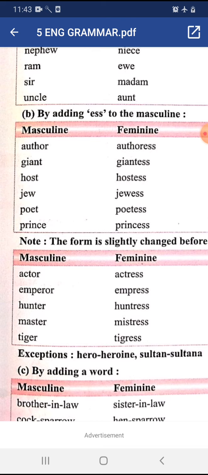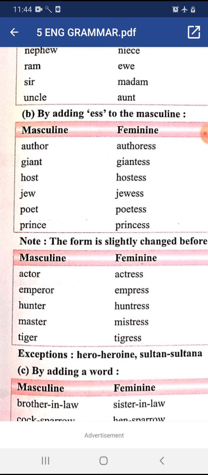If we are adding ess to make it feminine, we just drop the last vowel. For example, actor. Here in the last syllable there is a vowel o. So when we add ess to change it into feminine gender, we omit the vowel o.